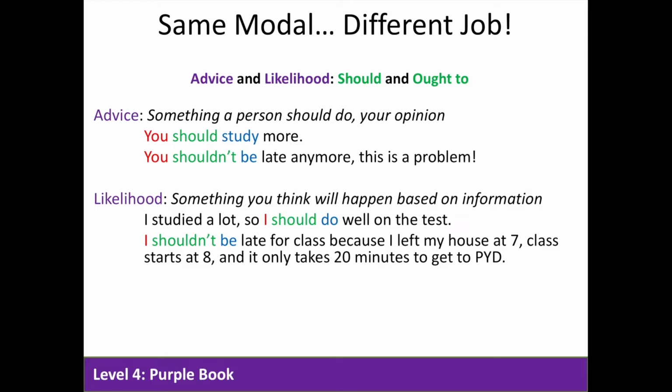And likelihood? Well, this is something you think will happen based on the information you were given. So I studied a lot, so I should do well on the test. Again, we think if you study a lot, it's likely you will do well. I shouldn't be late for class because I left my house at 7. Class starts at 8, and it only takes me 20 minutes to get to the PYD. Again, in this example, we have a lot of information that tells me it's not likely you'll be late.